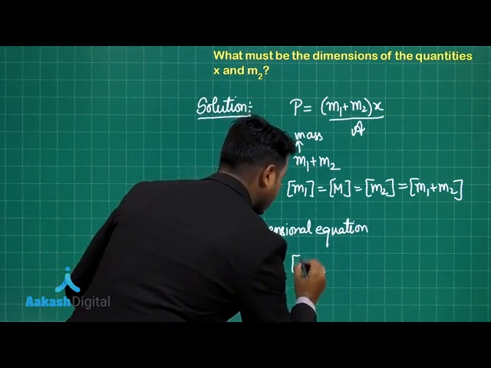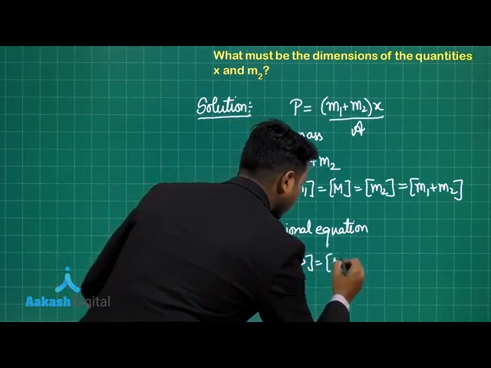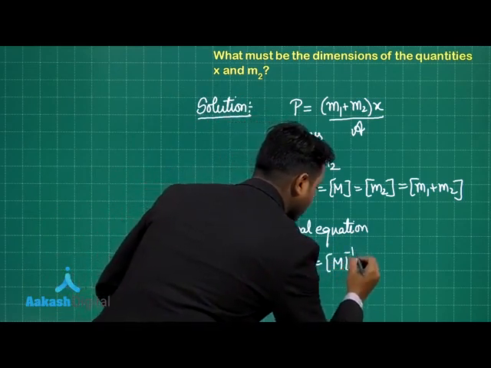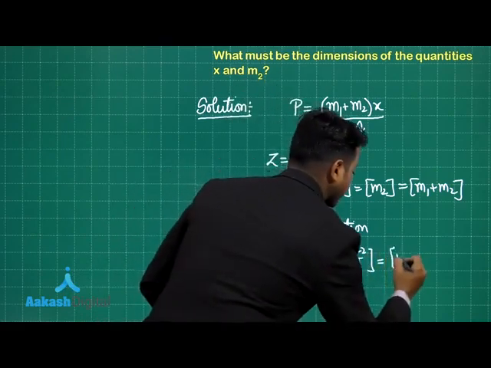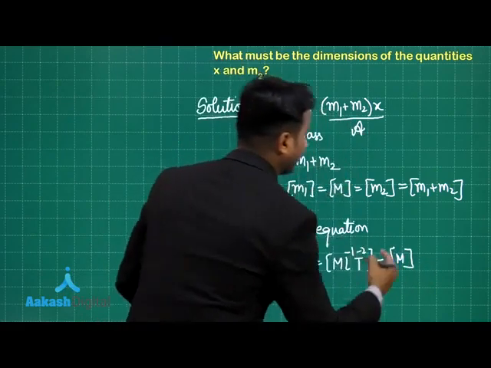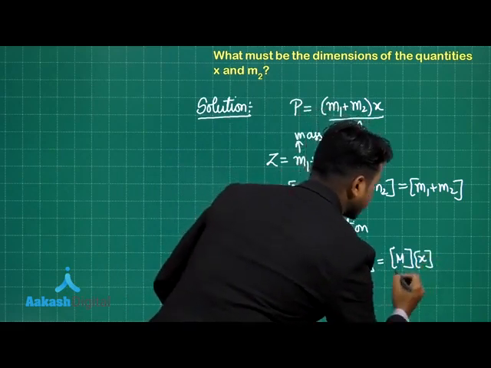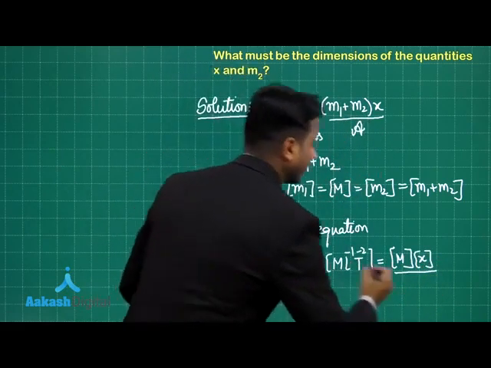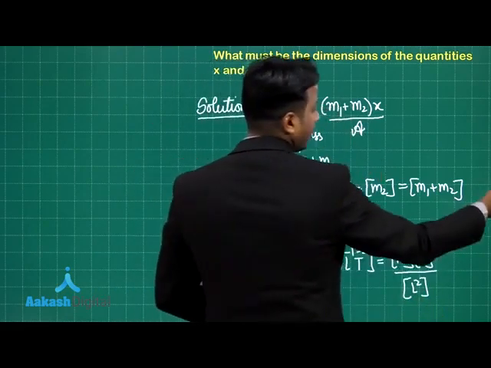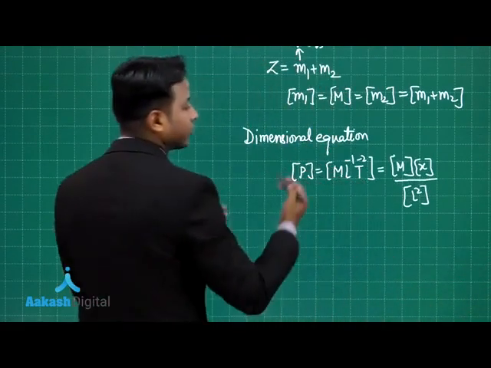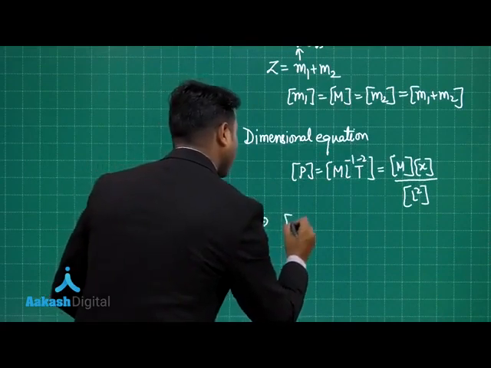Pressure has the dimension M L minus 1 T minus 2. Then m1 plus m2 has a dimension of M. Then the dimension of x divided by the dimension of area. Area has a dimension of L square. Now we have an equation considering the dimensions. Let's try to solve this.